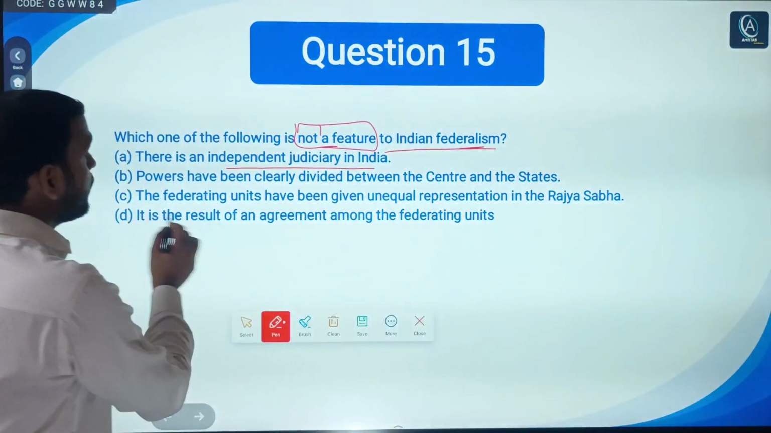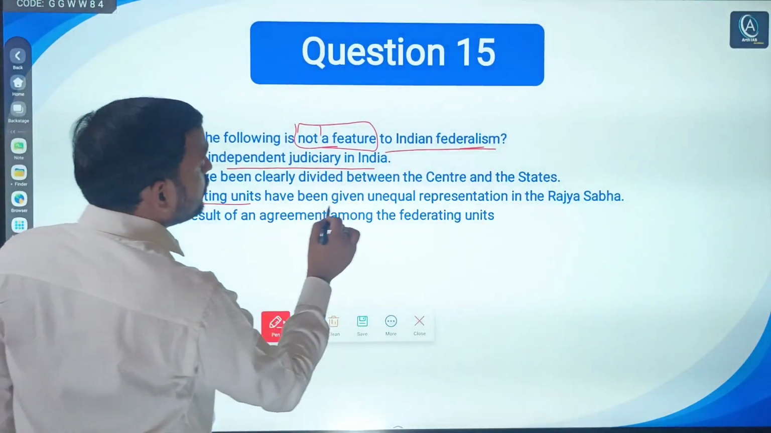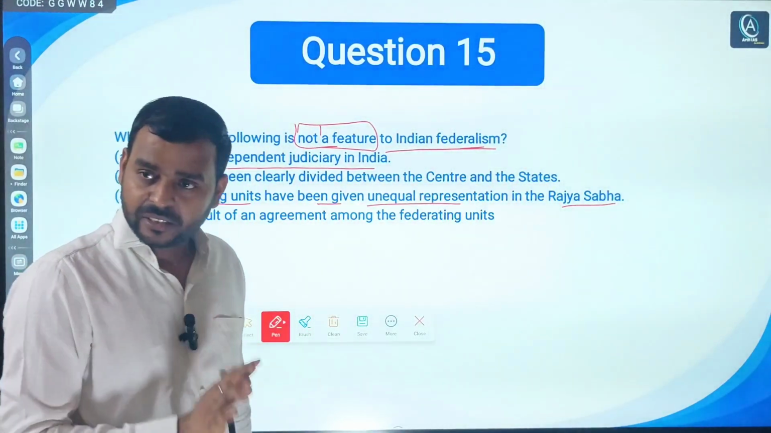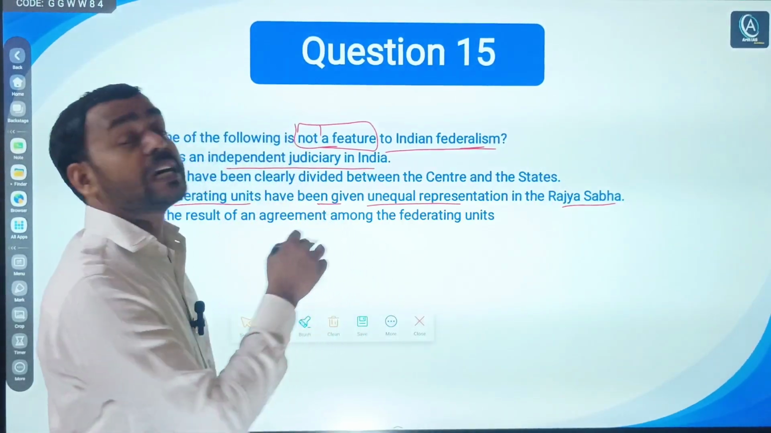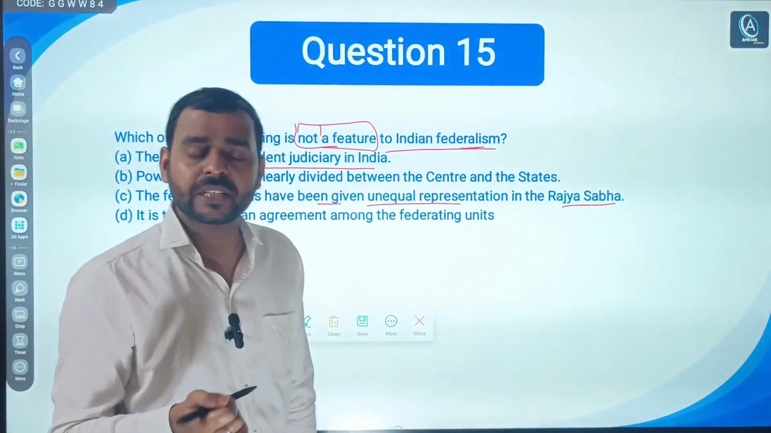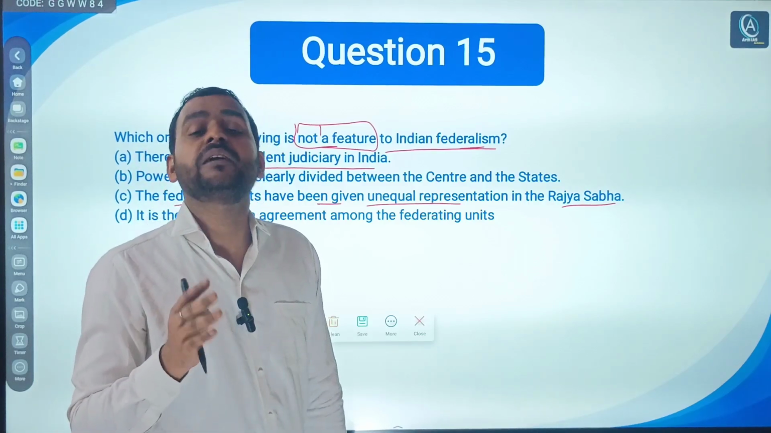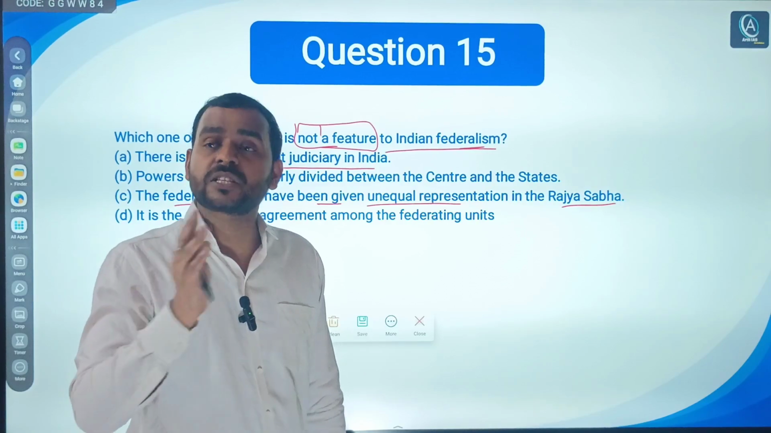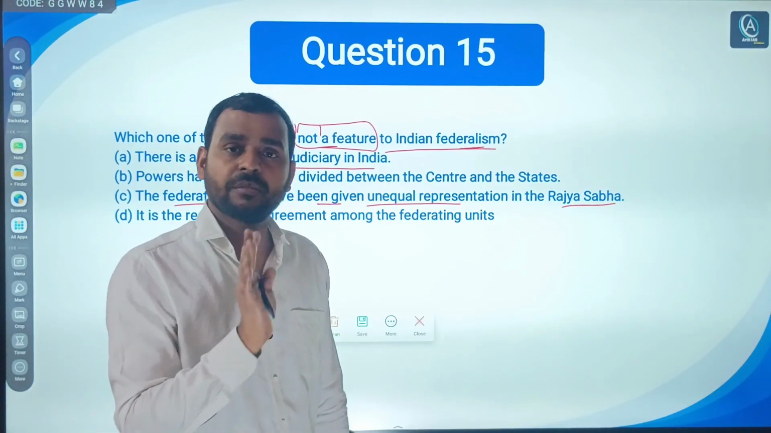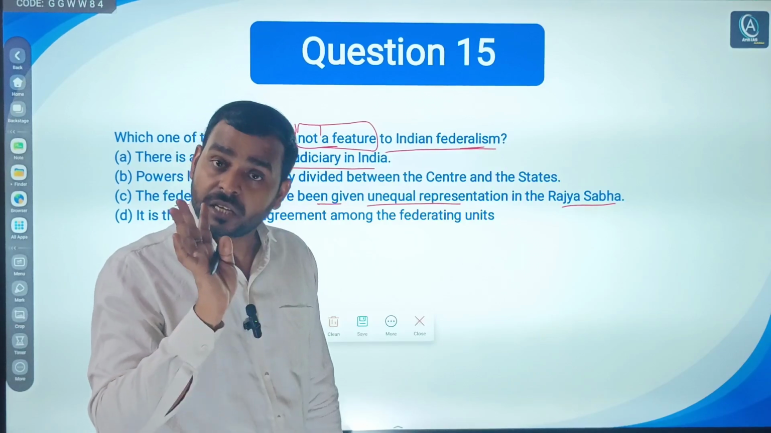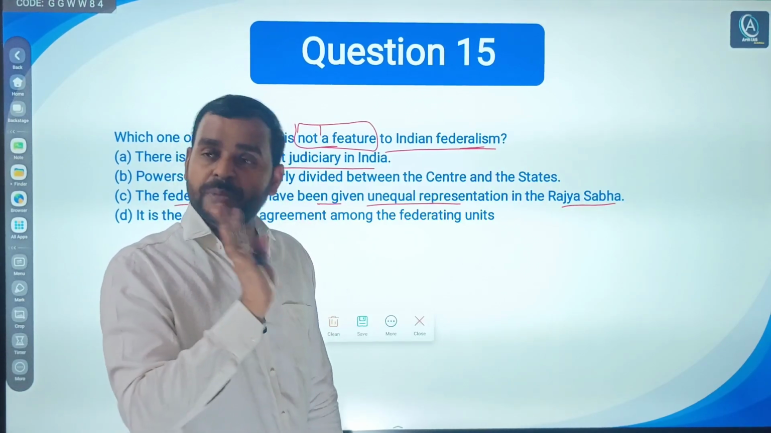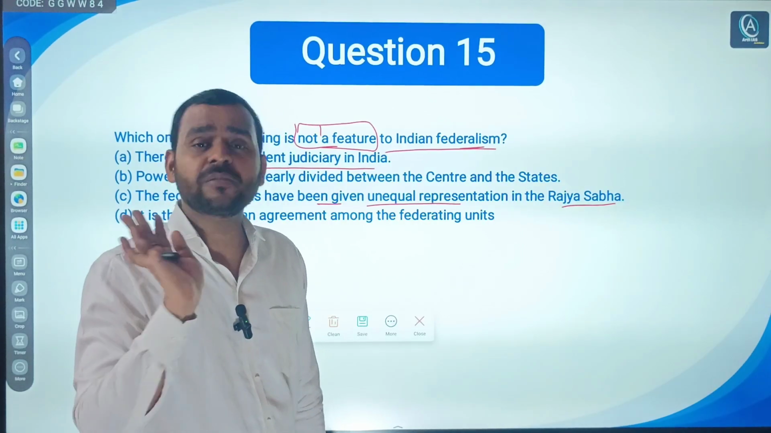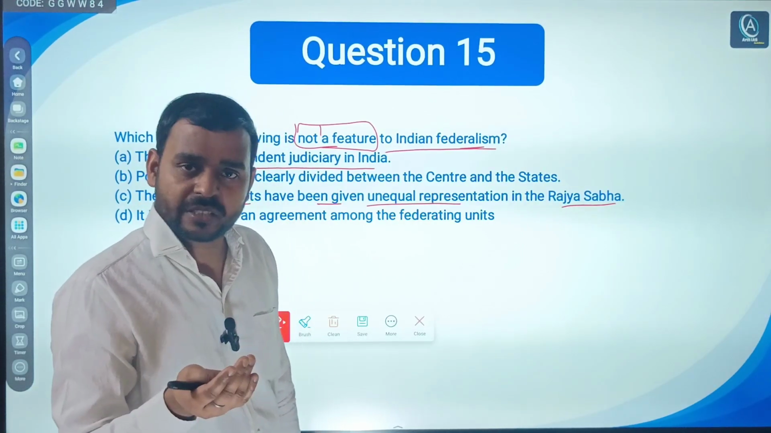Right? Third, the federating units have been given unequal representation in Rajya Sabha. Obviously, right? Actually, it is called asymmetric federalism. Asymmetric federalism means that in the upper house, all the states do not have an equal number of seats, unlike America. For example, in the US the upper house has 100 seats, and each of the 50 states has two seats. But in India, different states have different numbers of seats in the Rajya Sabha. That is called asymmetric federalism.